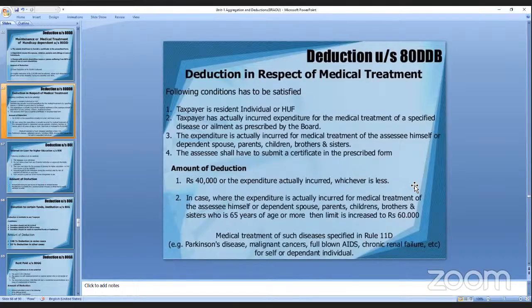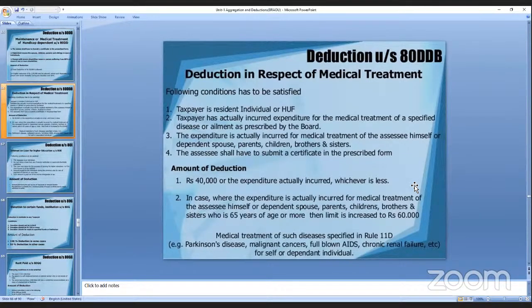Okay. And the taxpayer has actually incurred expenditure on the medical treatment of specified diseases. Everything should be very clear with the board. And the expenditure is incurred annually for medical treatment of the assessee. Is it clear?